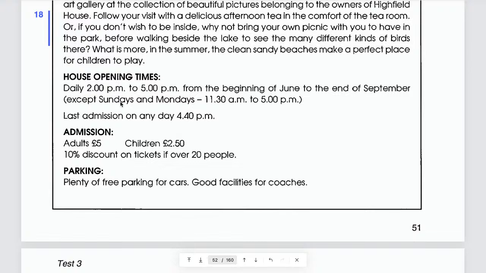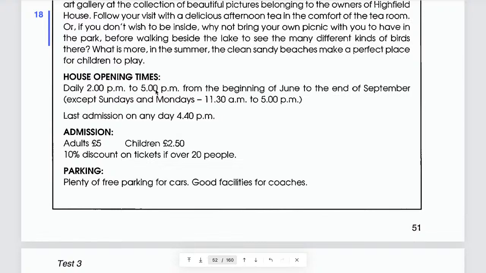Here, they try to trick you because here they say daily 2 p.m. to 5 p.m. But here they say except, ngoại trừ. It makes you confused, right? You think, oh, daily, but except Sundays and Mondays, that means they're closed on Sundays and Mondays, right? No, except Sundays and Mondays, they start from 11:30 a.m. to 5 p.m. And the other days, from 2 p.m. to 5 p.m. That means it's open every day.